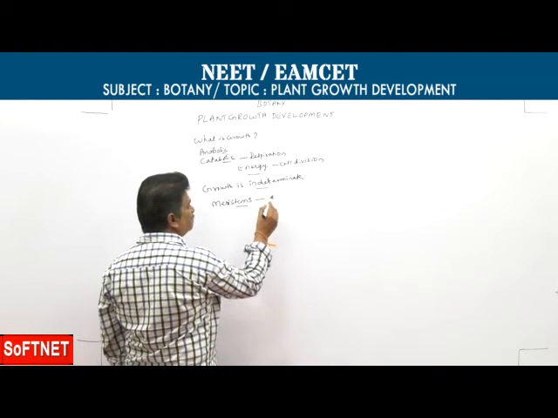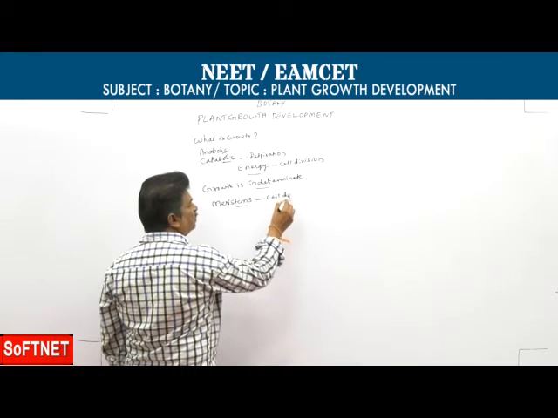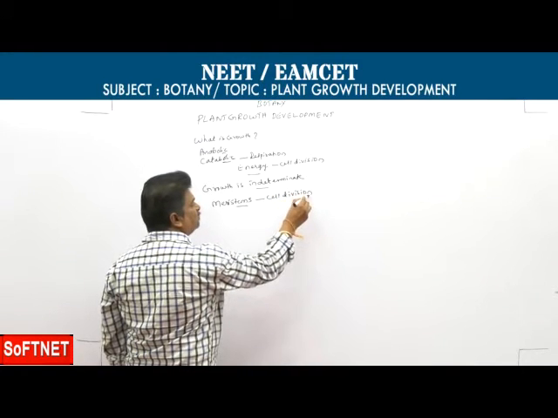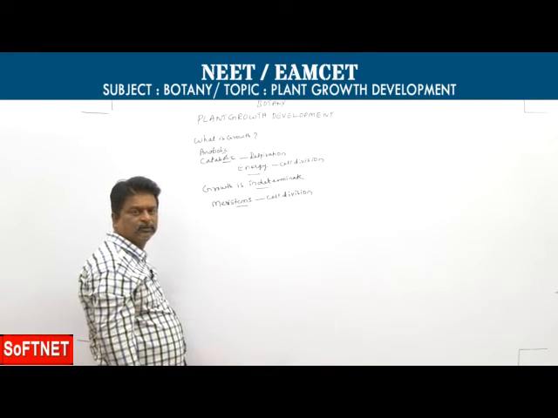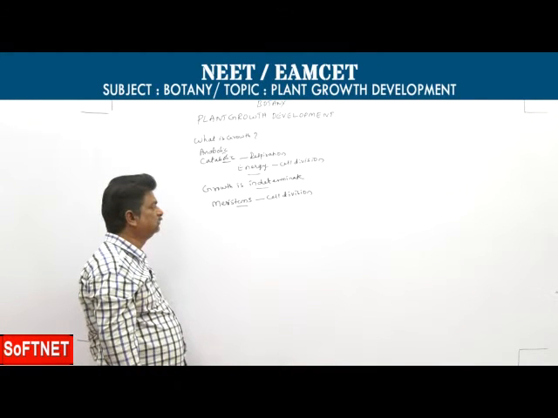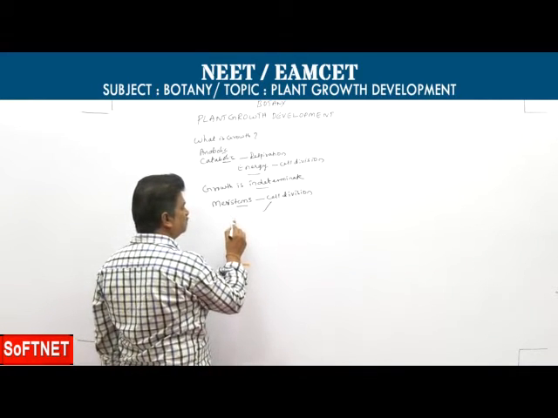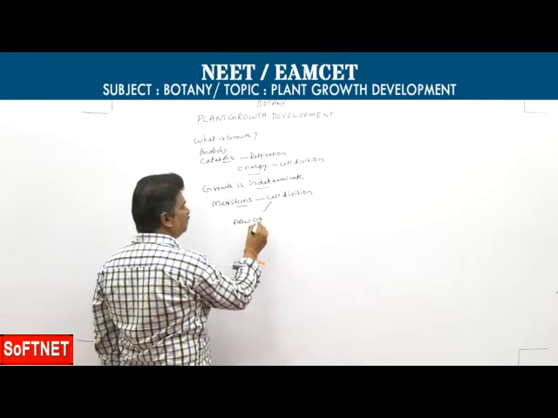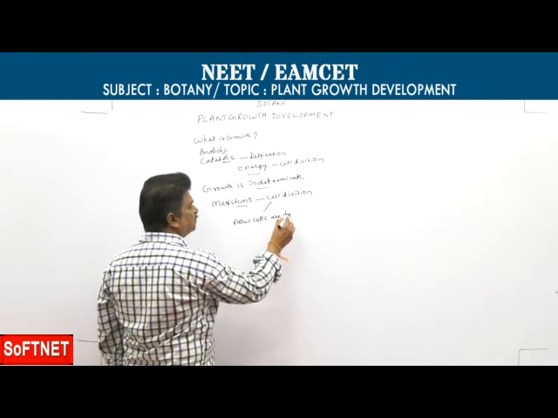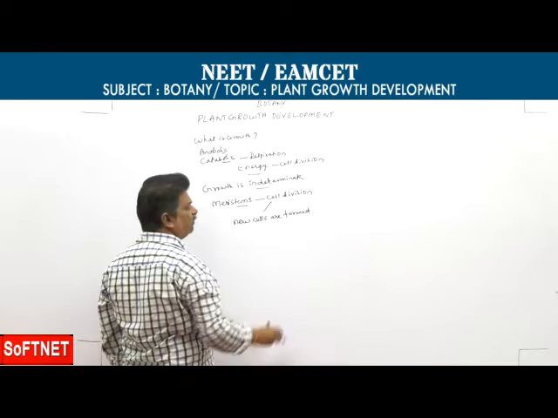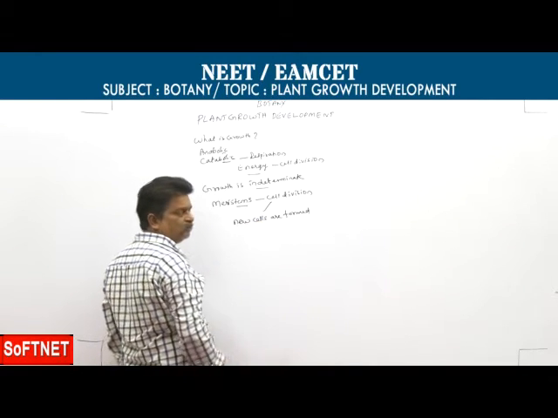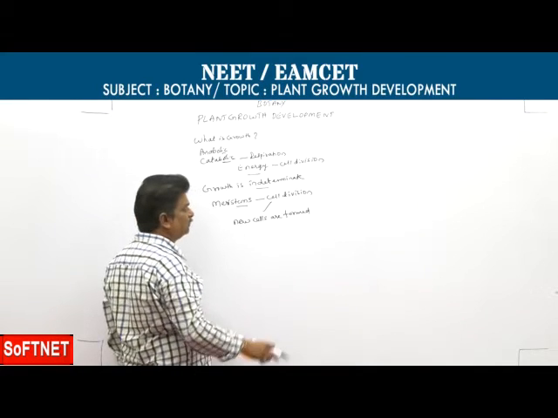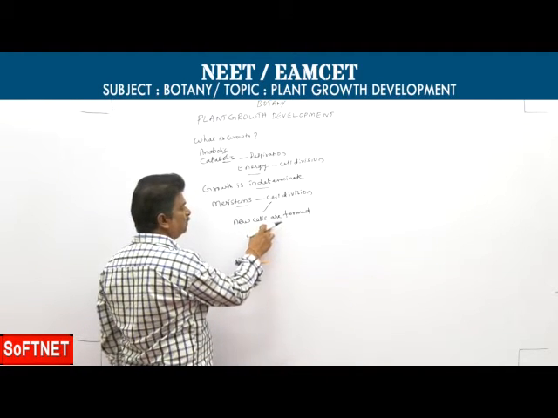Meristems means immature cells. Always they undergo division, and they are present in different parts of the plant. Because of division, new cells are formed. These cells lose their power of division and make the plant body.